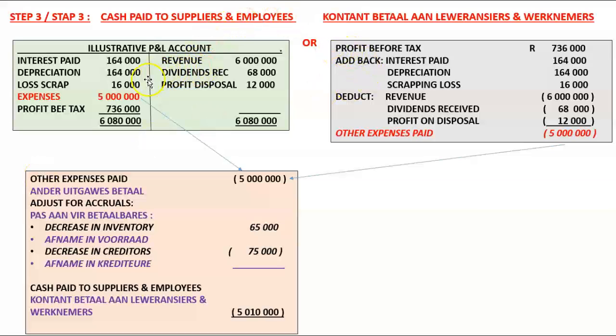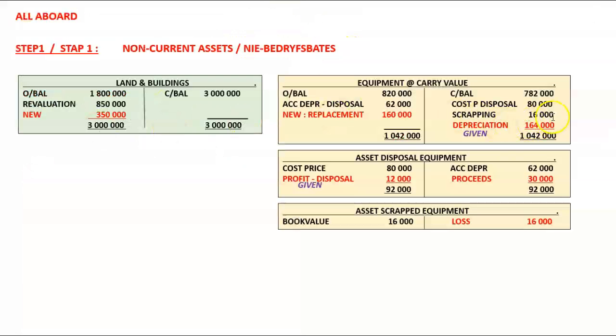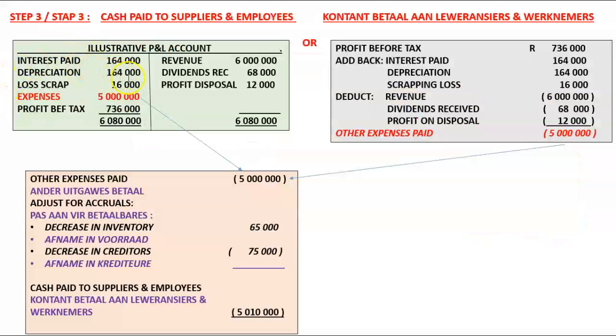Then we want to add back non-cash flow items. And we've already identified depreciation of 164,000, profit on the disposal of equipment of 12,000, and loss on the scrapping of equipment of 16,000. So let's put it in. Depreciation, loss, and remember profit is on the credit side, profits.